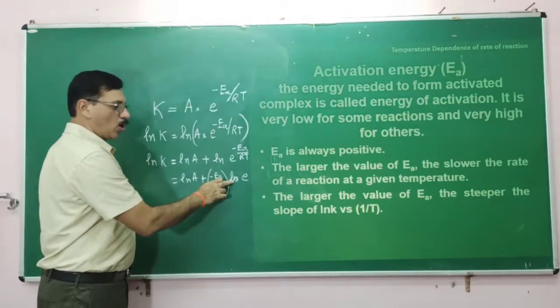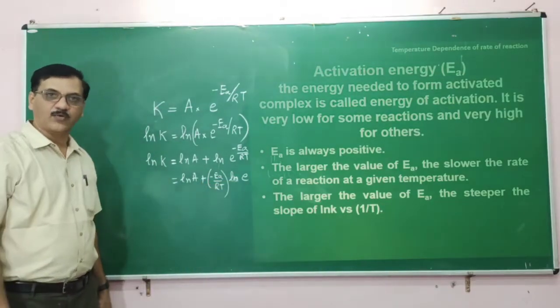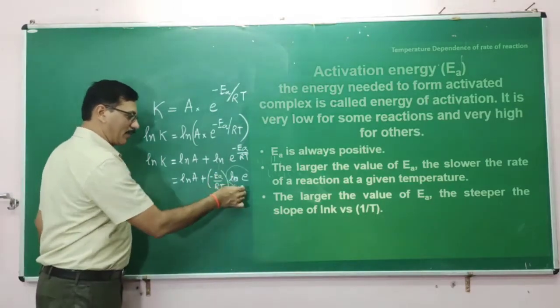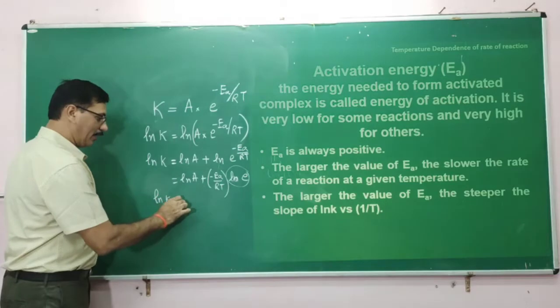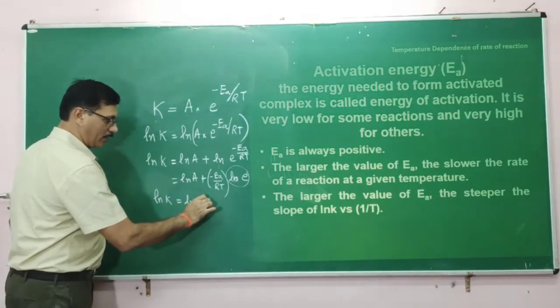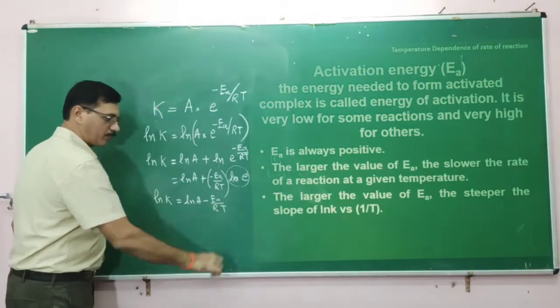This is nothing but log to the base e of e, and log e to the base e is equal to 1. Therefore this value will become 1. So we will get the expression ln k is equal to ln A minus Ea by RT.